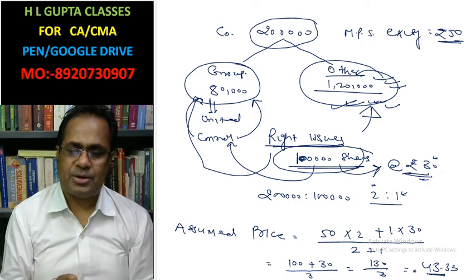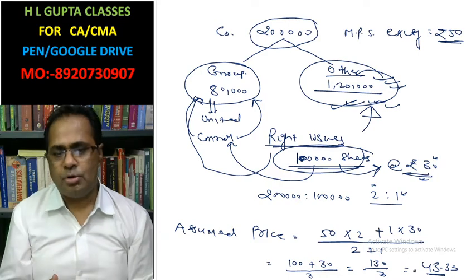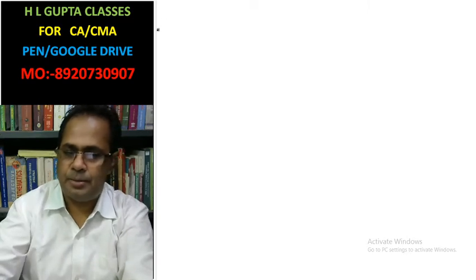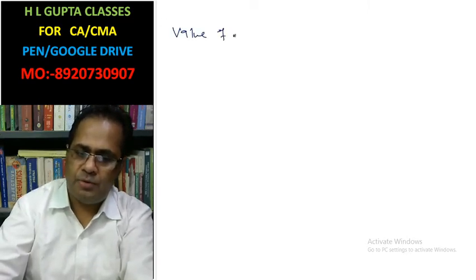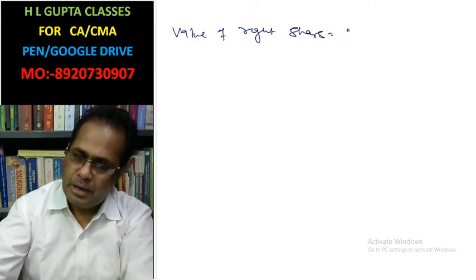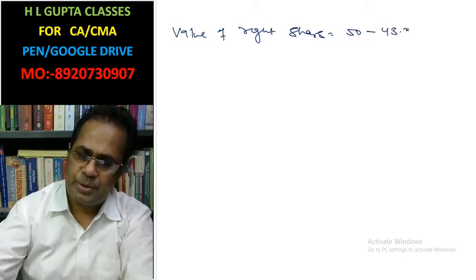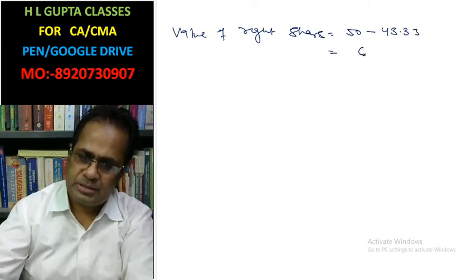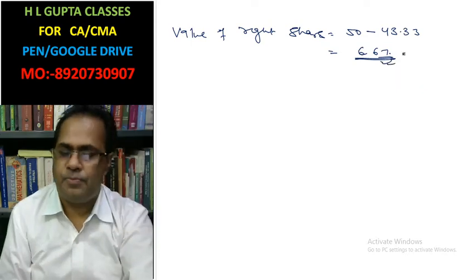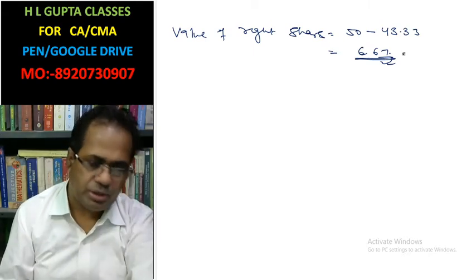Now we have to calculate the value of the right share. So what is the value of the right share? The existing market price was 50. After the right issue, the market price is going to be 43.33, and the difference is 6.67. This is the value of the right share, 6.67.